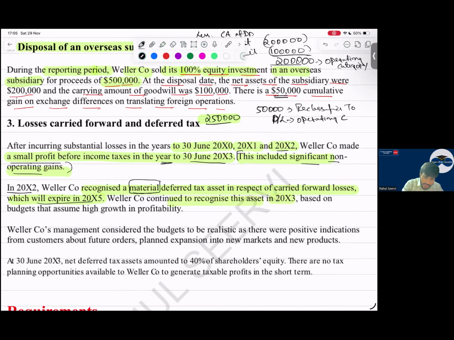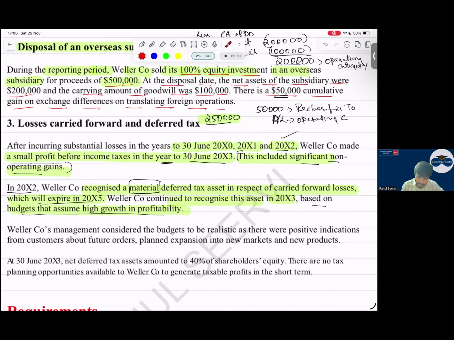In 2000x2 only, they mention that they will be in profit based on the budgets that assume high growth in profitability. Why have they recorded this deferred tax asset? They are saying that based on budgets that assume high growth in profitability. The profit which we are making is from non-operating gain. How can you assume your growth will be very high and you'll make very good profits? Provide some proof, evidence saying that I've signed a contract with Ambani that he'll do business with me. Then only we can believe. No evidence, no proof.